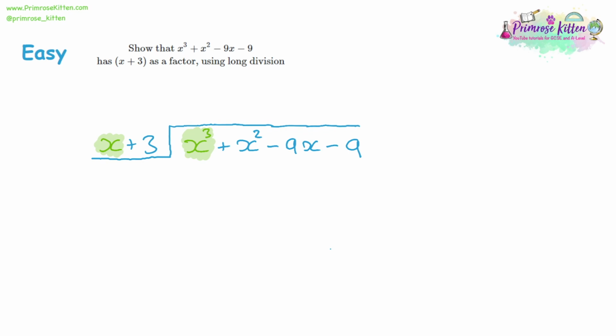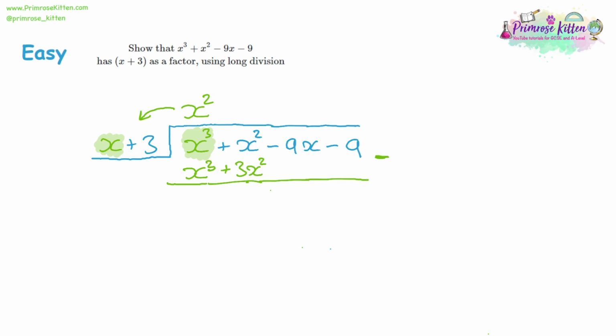So x cubed divided by x will give us x squared. So what we can do is we can write x squared on the answer line. Now we need to sort out that plus 3 bit. So what we do is we take the x squared and we multiply it by our divider. So x squared times x will give us x cubed, and x squared times 3 will give us 3x squared. This is kind of where we correct for not dividing by that plus 3. So now we've done that, what we need to do is take away what we found from our expression, because the x cubed plus 3x squared, that's the bit we divided away so far. So let's see what we've got left to divide.